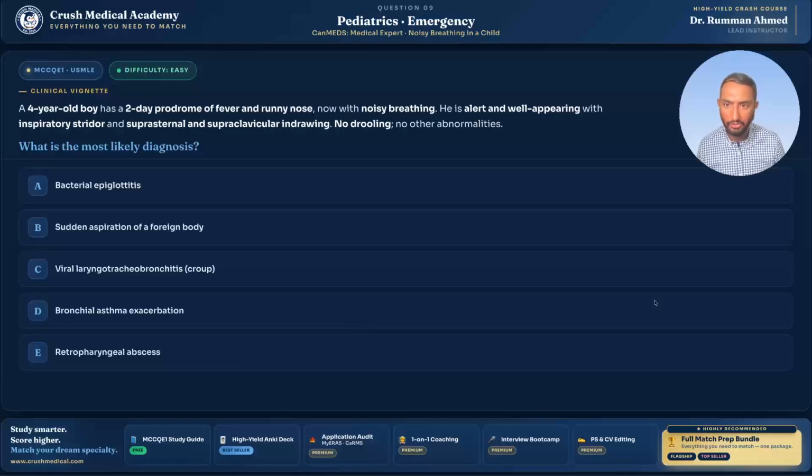Let's jump right into this high yield question. We've got a 4-year-old boy who has a 2-day prodrome, a fever and runny nose, now with noisy breathing. He is alert and well appearing with inspiratory stridor and suprasternal and supraclavicular indrawing. No drooling. No other abnormalities are noted. What is the most likely diagnosis?